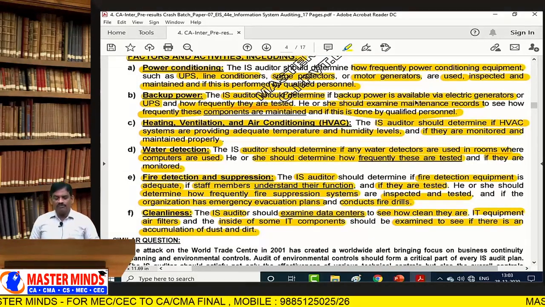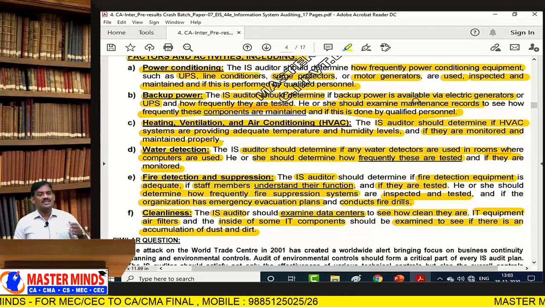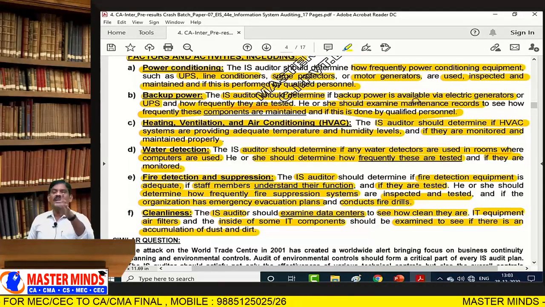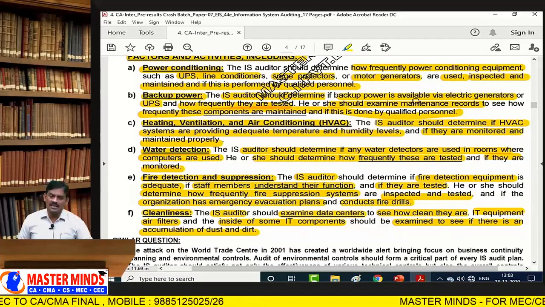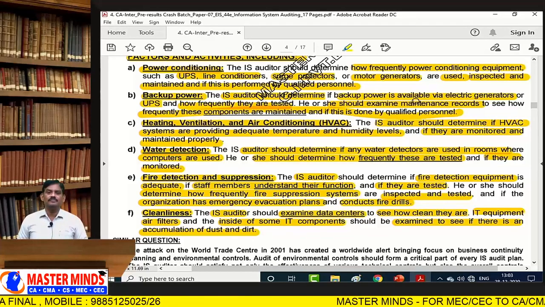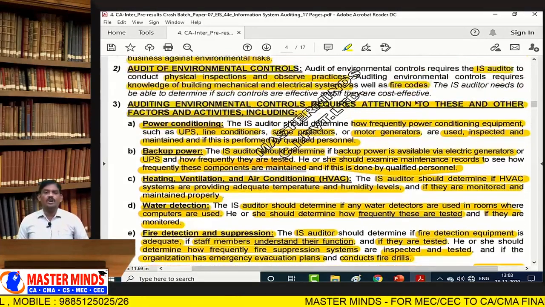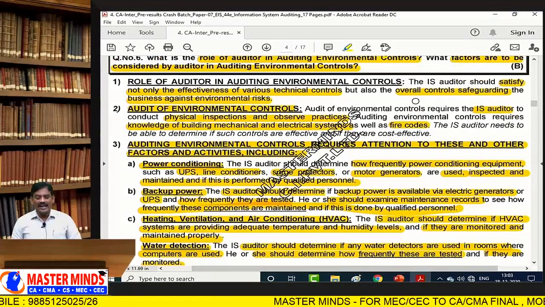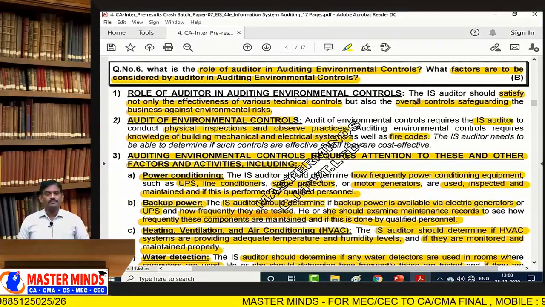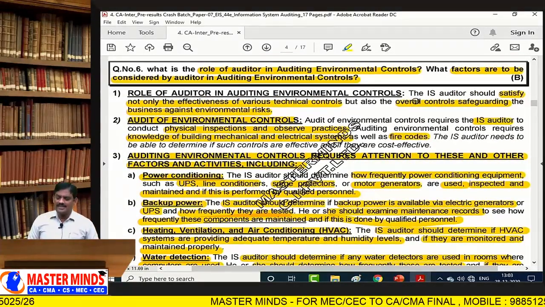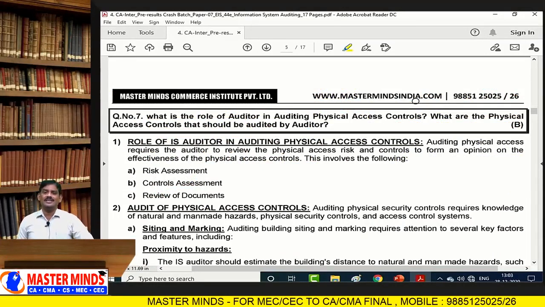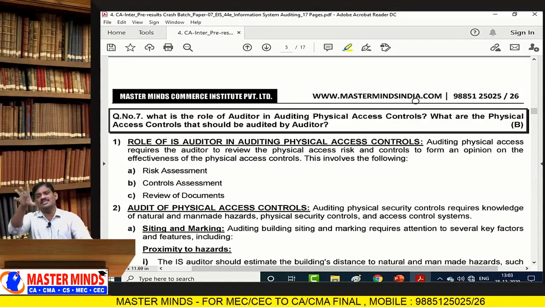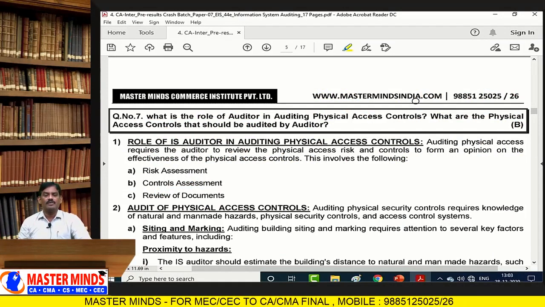So this is the information today we have discussed, we have seen. One is advantages of concurrent audit. Next one is audit trail, types of audit trail, objectives of audit trail. Next one is environmental controls, audit of environmental controls. Role of auditor in the case of environmental control. So every point is going to be connected with this. All control elements are connected with this part.